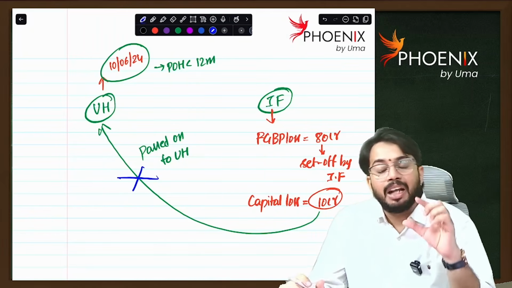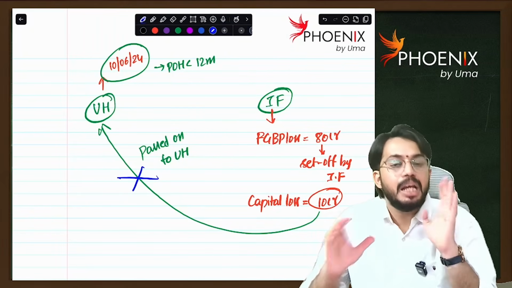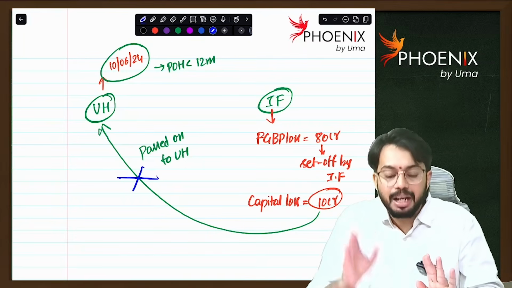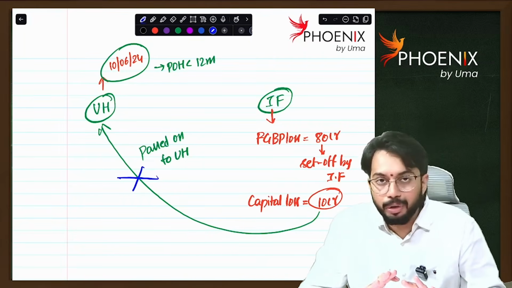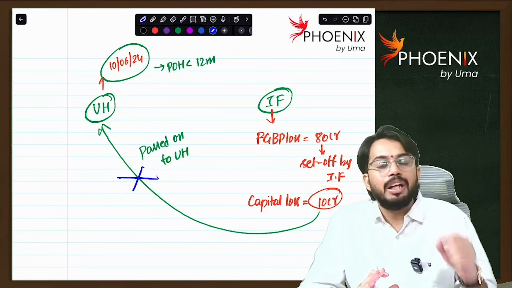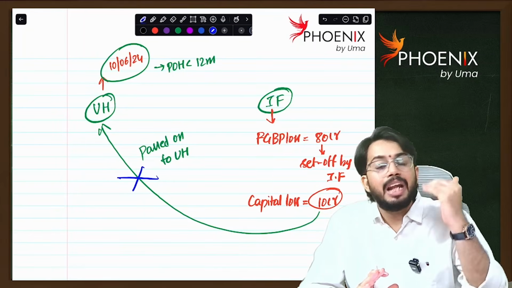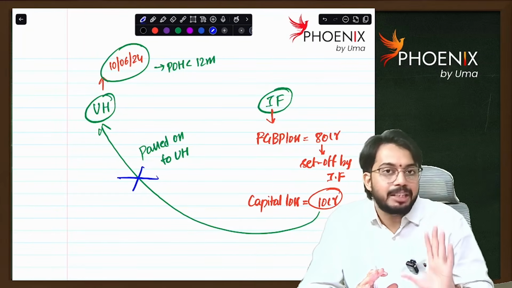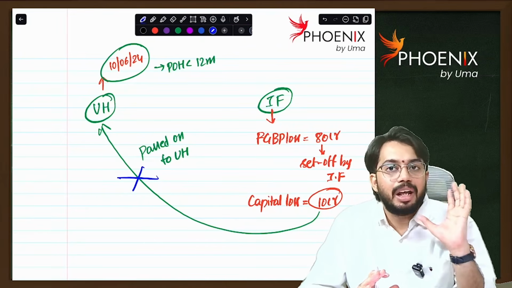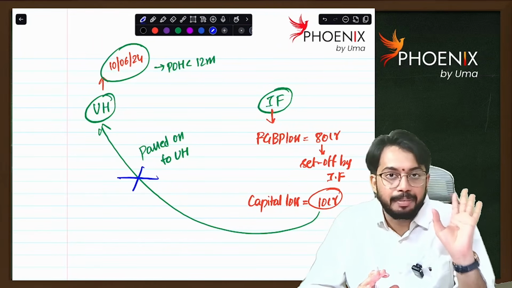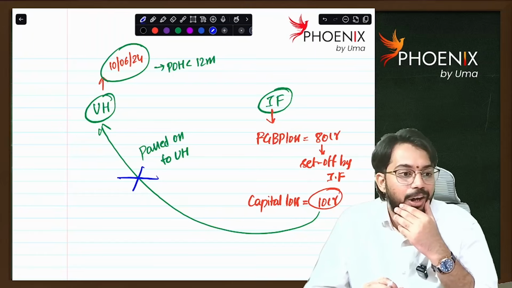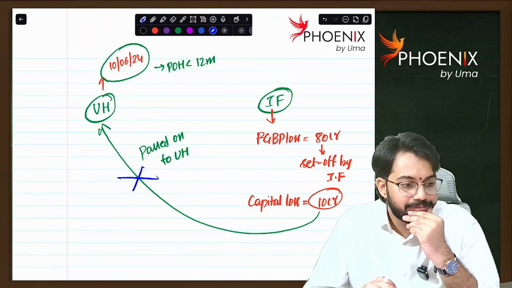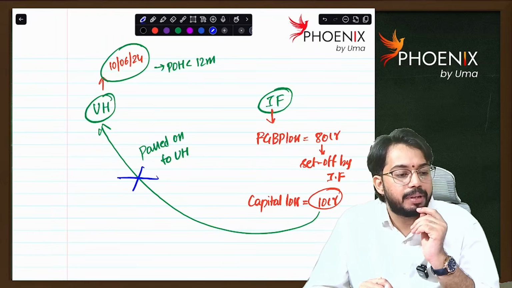Generally, other losses other than PGBP, remaining losses of investment fund, they will be passed on to unit holder. But unit holder should hold units for more than 12 months. Then only unit holder can get losses from investment fund. Otherwise, unit holder will lose those losses. Are you able to understand? Those losses will be dead losses. I hope you understood this concept, Niranjan.